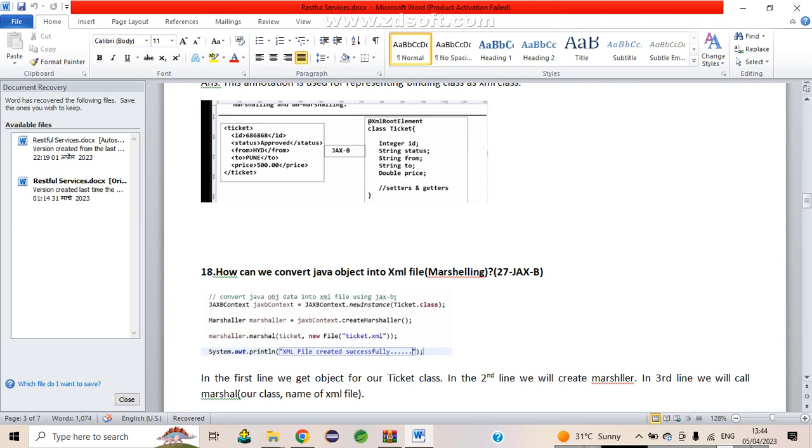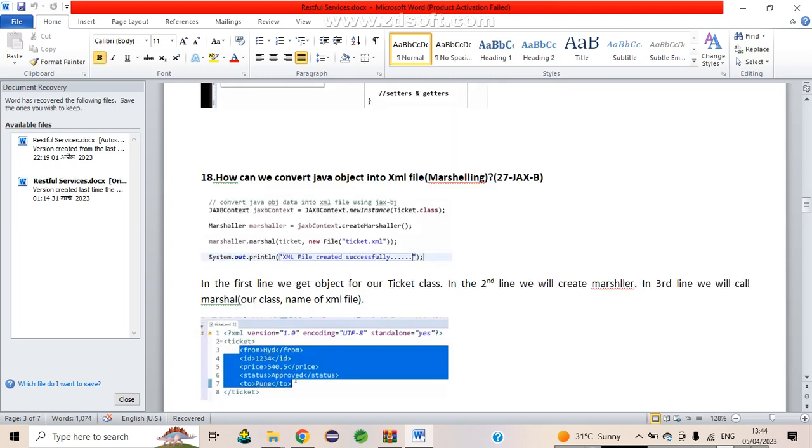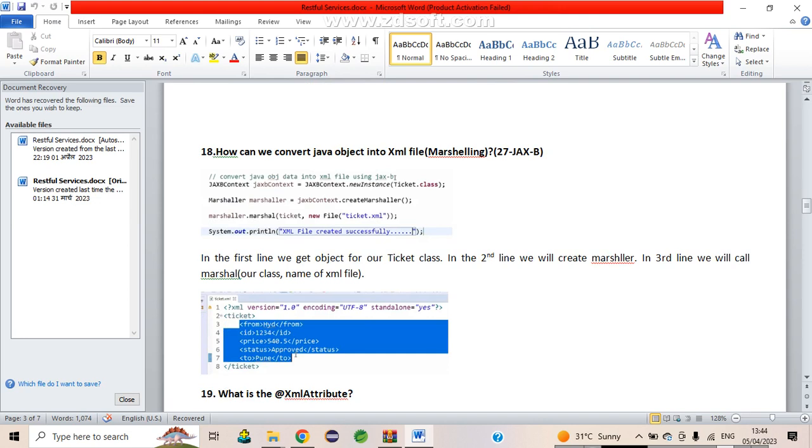After that we get the marshaller object by using JAXB, creating the marshaller with createMarshaller. Then we call the marshal method. Here we pass our class name and the XML file we want to create. So in the first line we get the object for our Ticket class. In the second line we create the marshaller. In the third line we call the marshal method with our class object and the name of the XML file. Hope you are getting everything, and if you're not, please tell me, I will explain again, and if you have any doubt you can reach out to me.